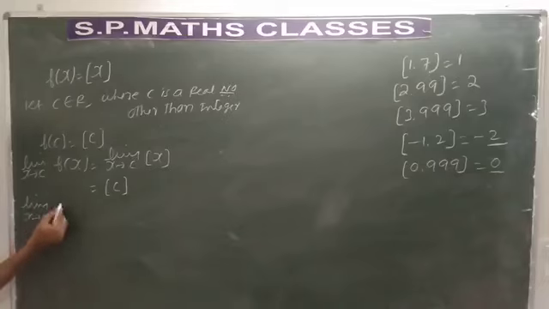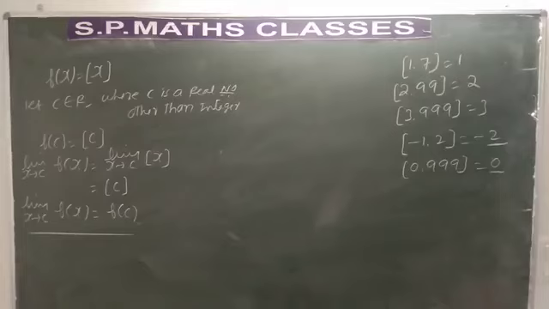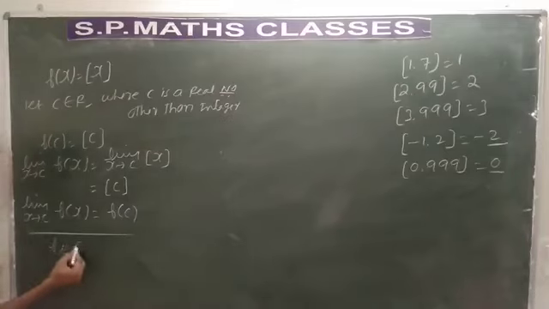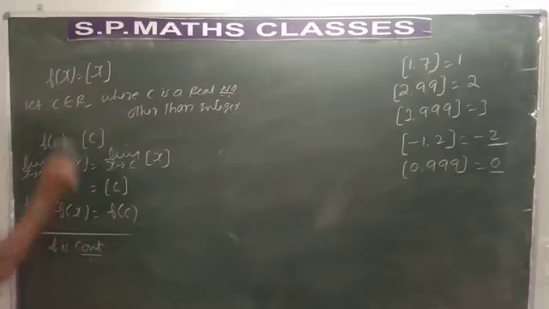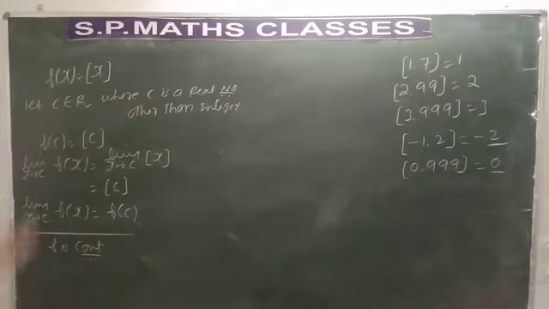Limit as x tends to c, f of x is equal to f of c. Since limit as x tends to c, f of x is equal to f of c, we can clearly conclude that whenever c is a real number other than integer, f is continuous. Greatest integer function is continuous for all values of c where it is a real number other than integer.